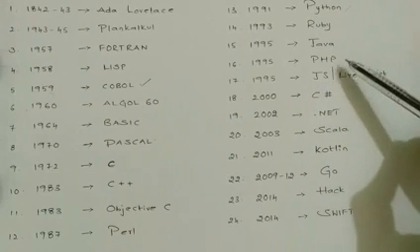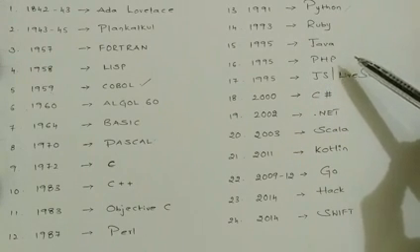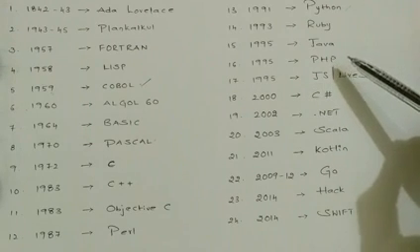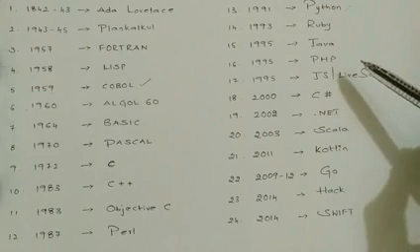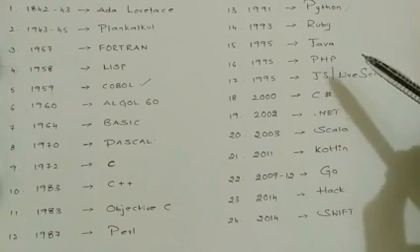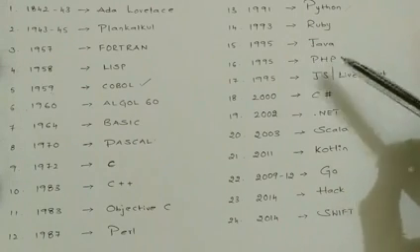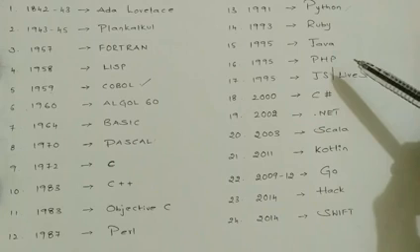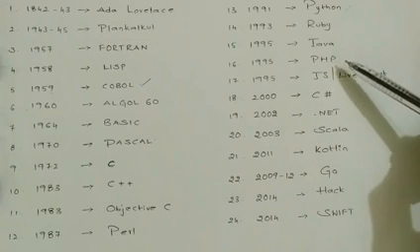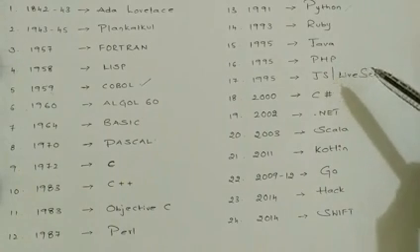Then in 1995, the PHP programming language was invented. PHP stands for Hypertext Preprocessor. This was very popular when it came into the industry, and now also it's a very popular programming language. First they named it PHP, standing for Personal Homepage, in the initial days, then they renamed it Hypertext Preprocessor. Companies like Facebook and Wikipedia are using PHP as their primary language.